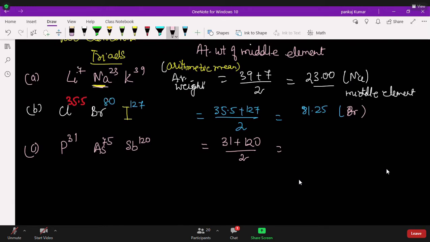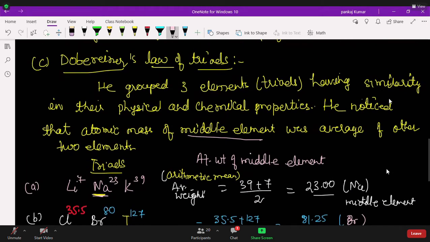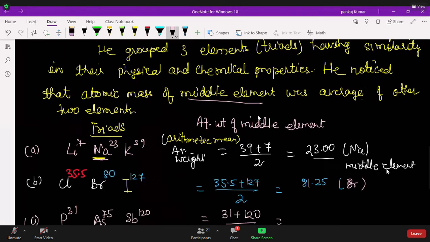You have not studied this one. I wrote it clearly; you are not reading the definition properly. These three elements have the same physical and chemical properties. The properties must be similar, meaning the boiling point is similar, the melting point is similar, and the reaction with air, water, and acid is also similar. In that case, the atomic mass of the middle element is almost the average of the other two elements.